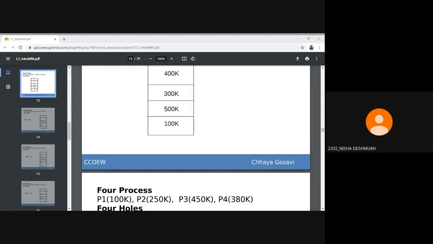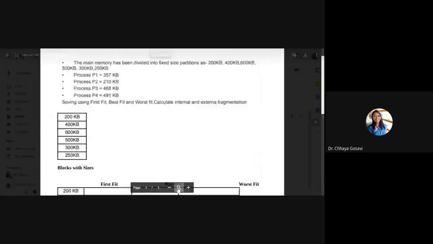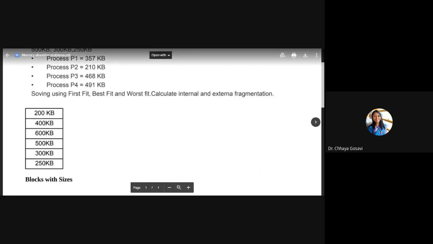Yeah, ma'am. Just wait. Here one extra block was there, I removed this block.